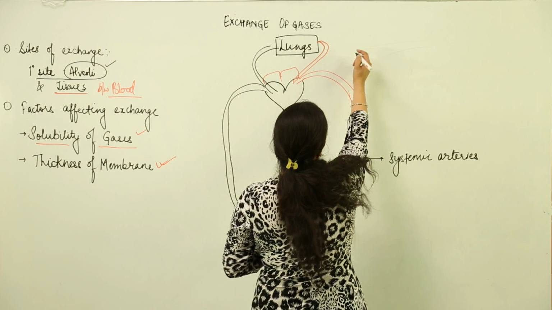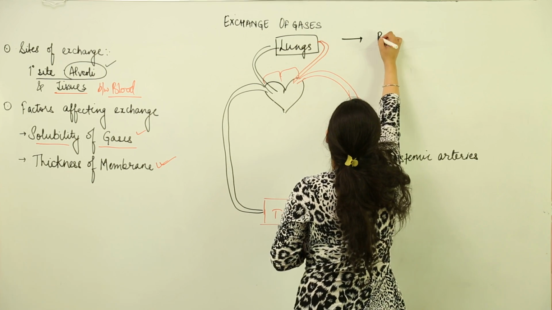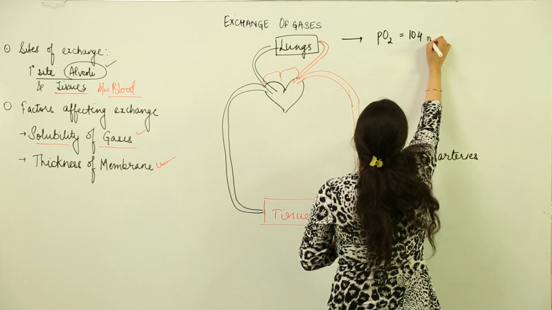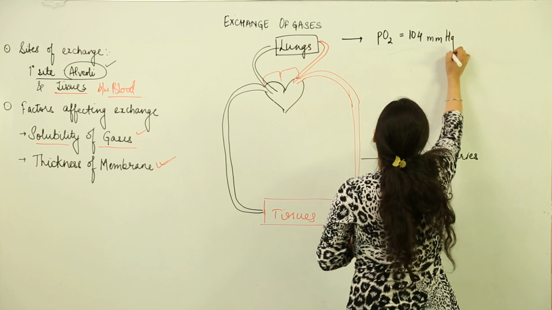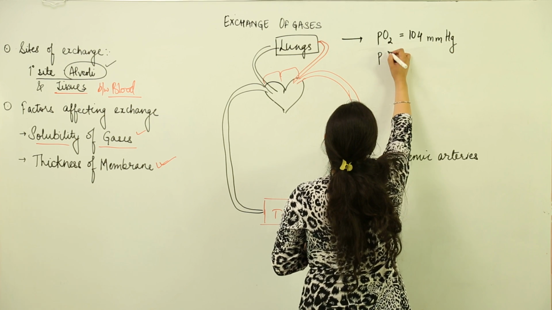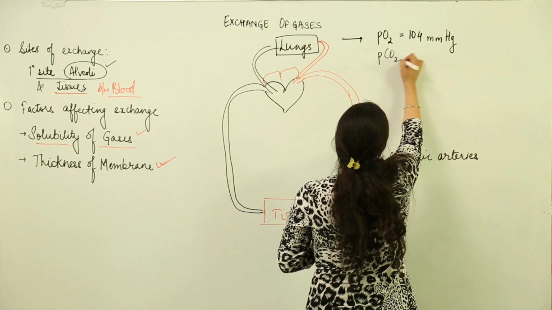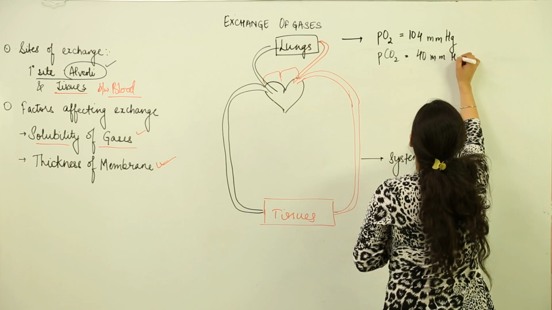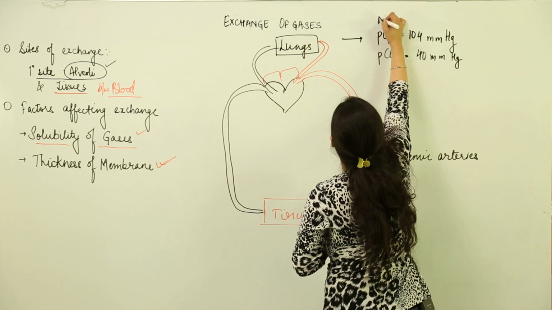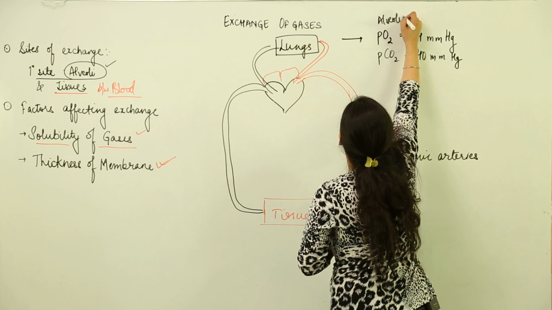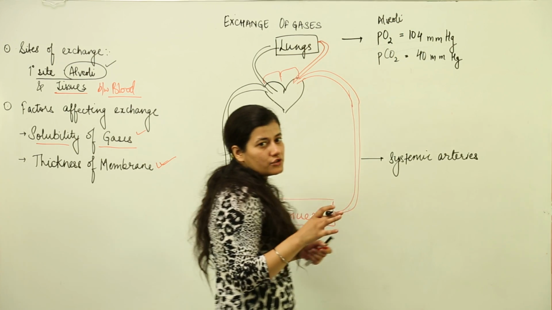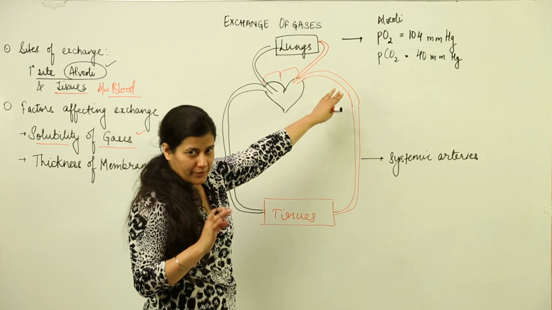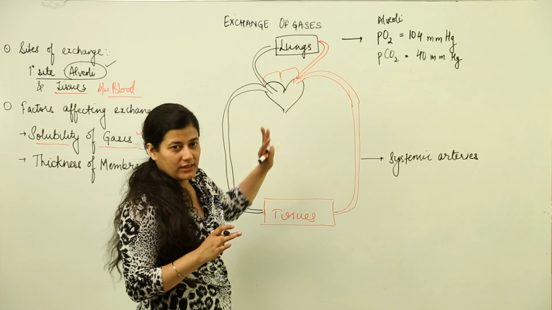Now what happens at the lungs is that the partial pressure of oxygen is 104 millimeter of mercury, and the partial pressure of carbon dioxide happens to be 40 mm. Now this is inside the lungs, that means inside the alveoli. We had talked about how the pressure difference would be responsible for exchange of gases. So this is the partial pressure of each gas in the alveoli.